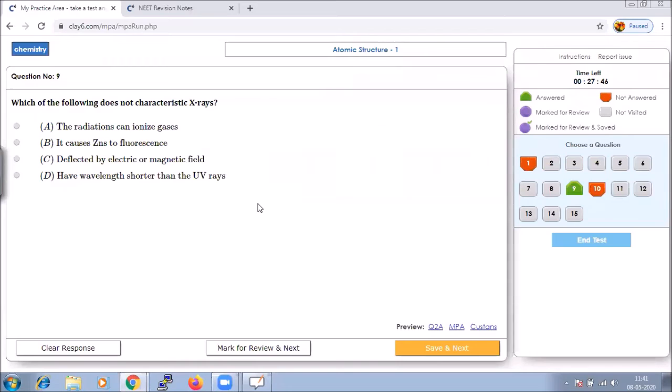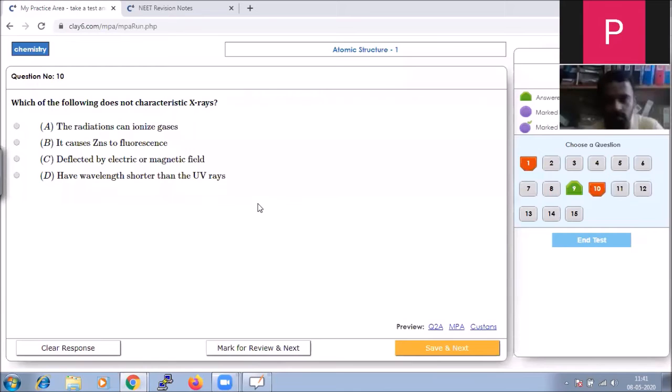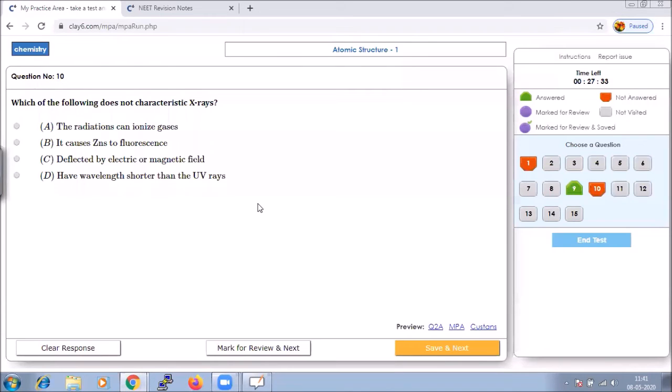Okay. The next question says, which of the following is not a characteristic of X-rays? So we have to understand that they are asking us for what should not be a characteristic of X-rays. From the given options, we know what X-rays are. X-rays are nothing but an electromagnetic wave and they carry no charge.